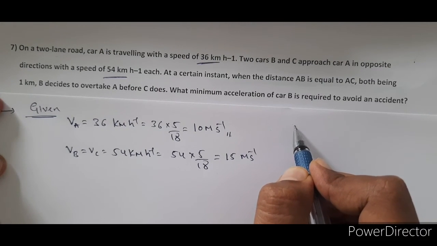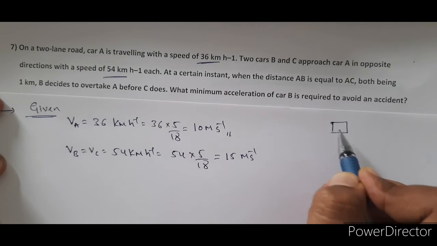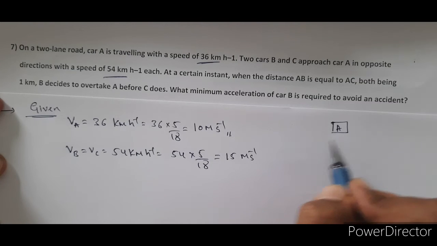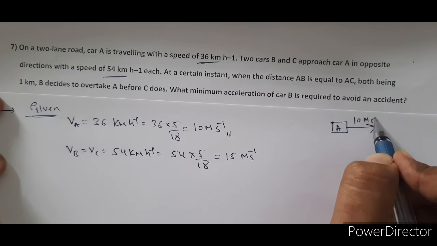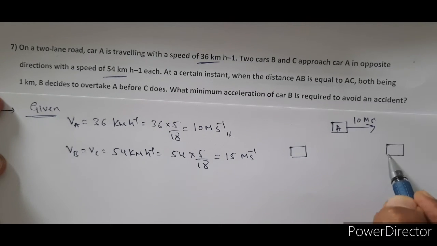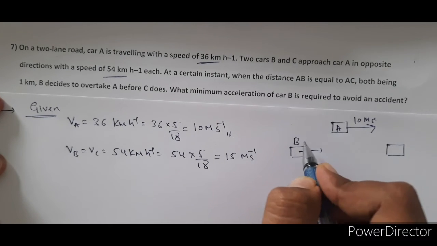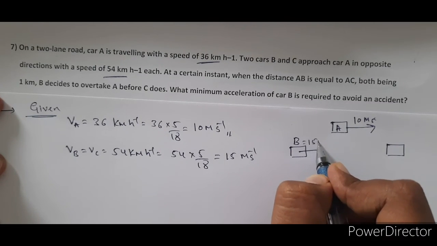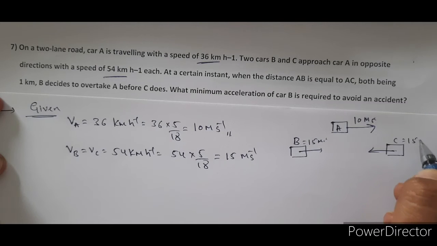So this is car A, and car A is moving in this direction with a speed of 10 meter per second, and car B and car C both are approaching car A in the opposite direction. This is car B, moving with a speed of 15 meter per second, and this is car C, moving in the opposite direction, also with a speed of 15 meter per second.